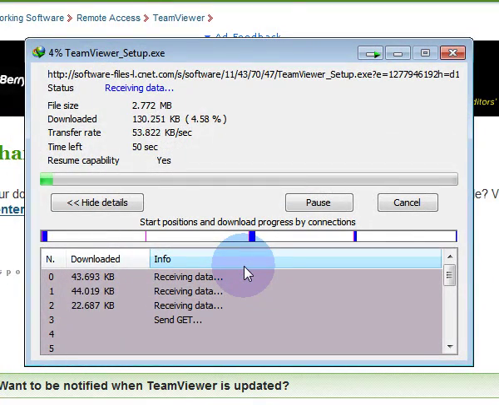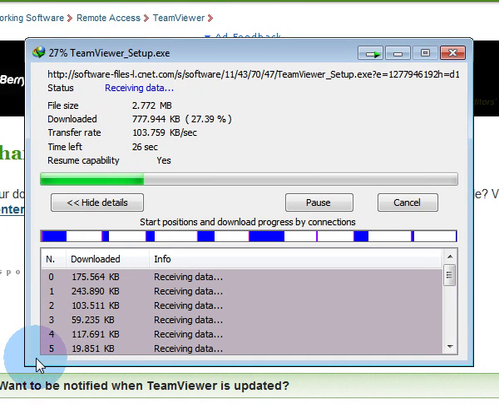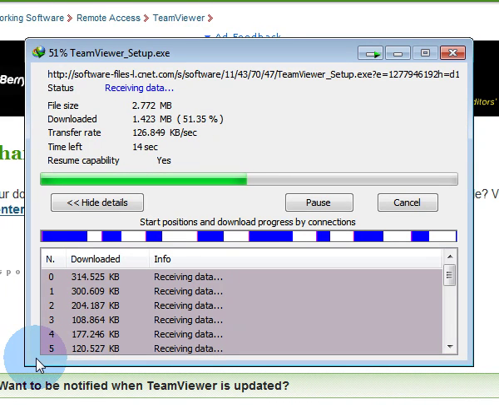Start download. You maybe don't have this window because I am using Internet Download Manager, but if you have one you will have the same. It doesn't matter.